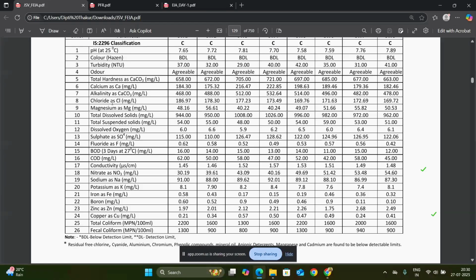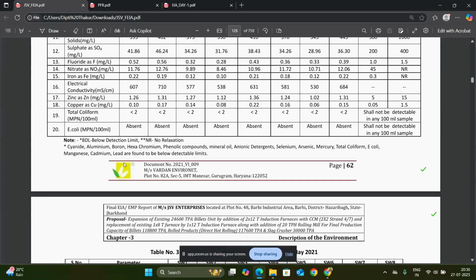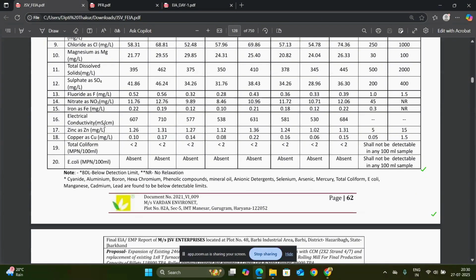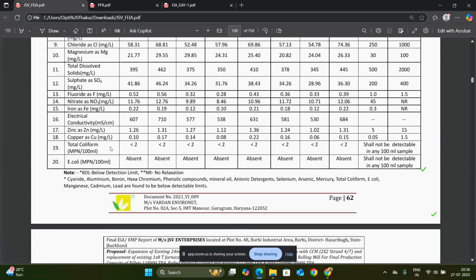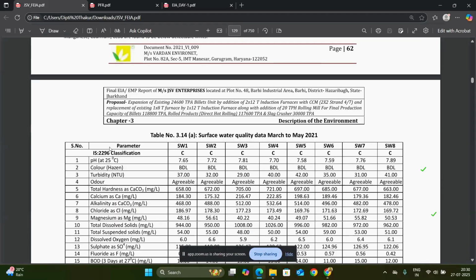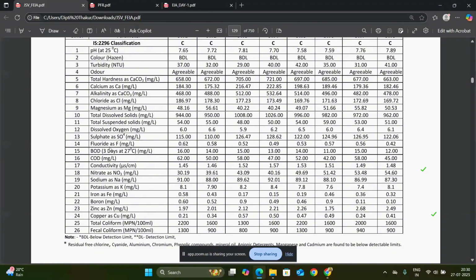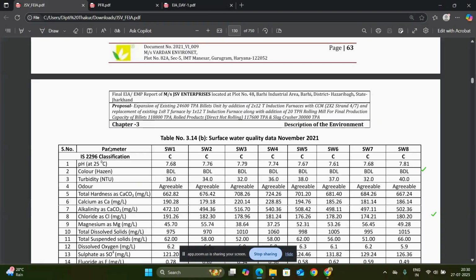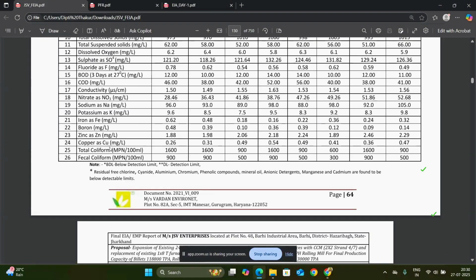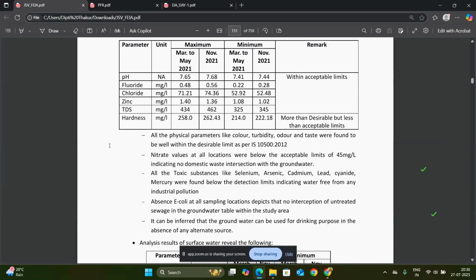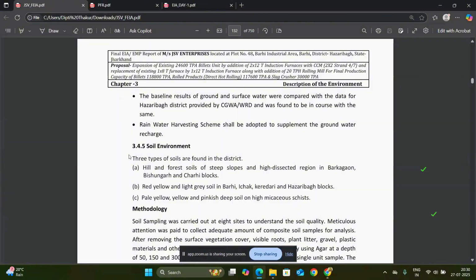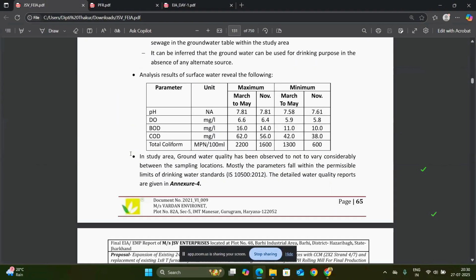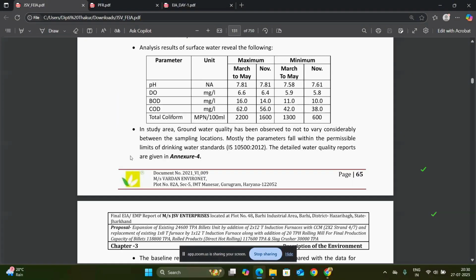calcium, alkalinity, chloride, the pH, the E. coli, the coliform of the surface water or groundwater. Every parameter which is needed to determine the quality of the groundwater or surface water is compulsory to mention in the report. So based on that, after the data analysis, you have to mention the interpretation of the data.